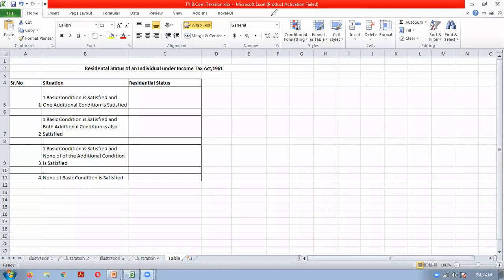So everybody can also try to give your answer in the message box. Then we will discuss one by one. So first situation we are taking for discussion. First situation says that one basic condition is getting satisfied and one additional condition is getting satisfied. So what will be the residential status of that individual for the previous year?